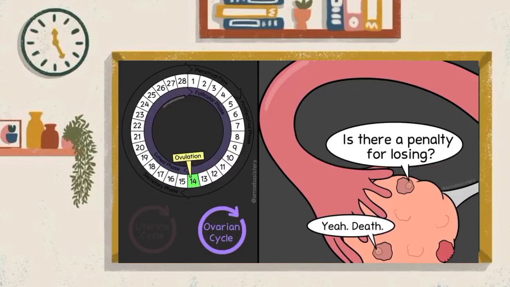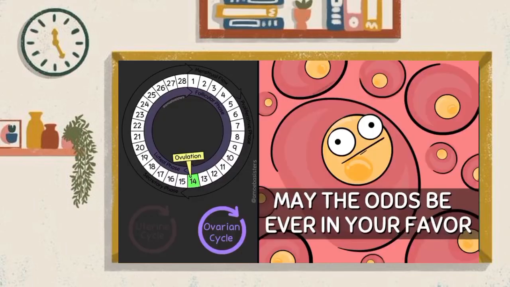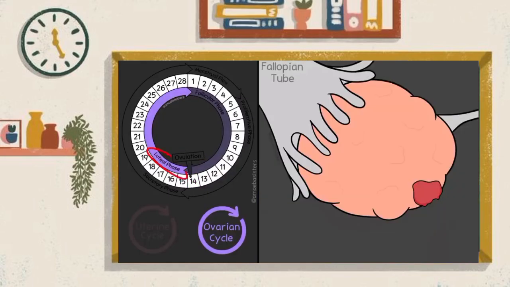The other follicles had all degenerated at some point in this follicular phase. The egg each of them had is lost forever. Keep in mind, though, there are a lot more eggs available for the next cycle. When ovulation is over, the ovarian cycle will enter the luteal phase.